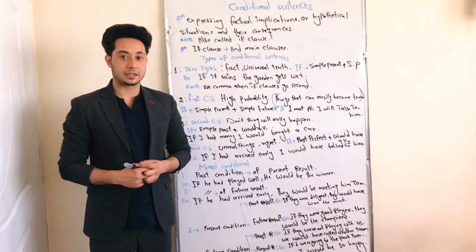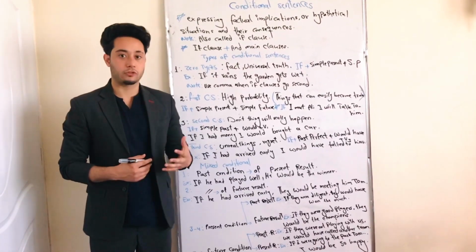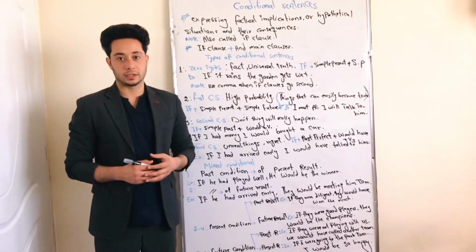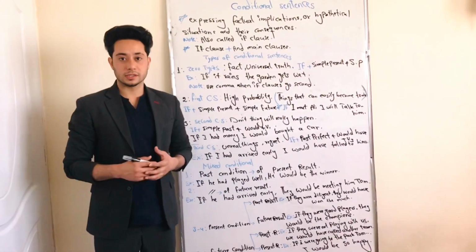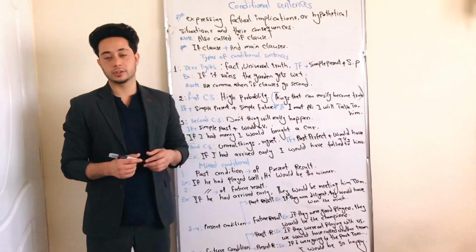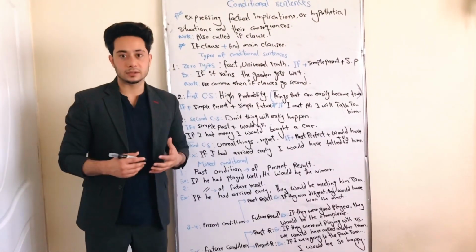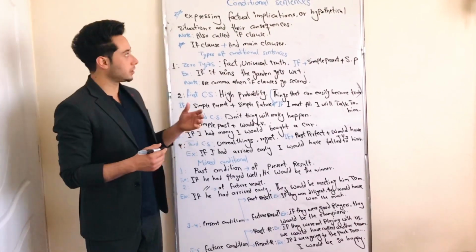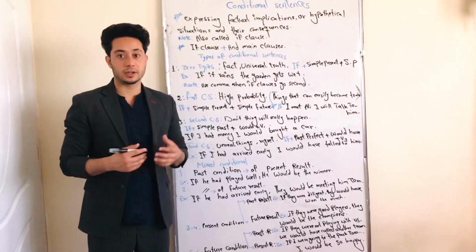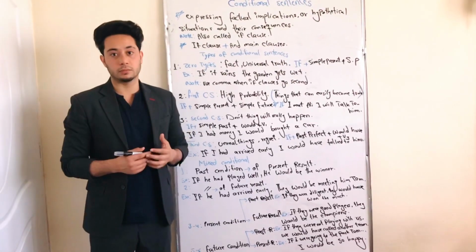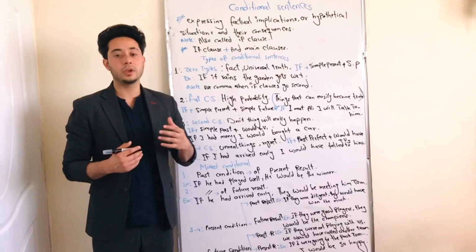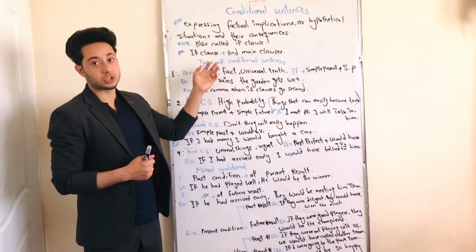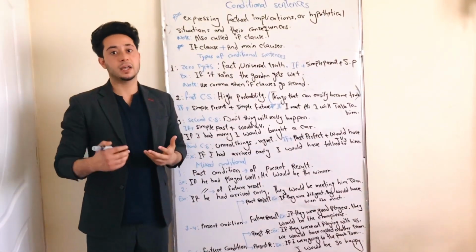Okay, conditional sentences. First, before talking about the types of conditional sentences, it will be much better to talk about the definition. What is a conditional sentence? We use conditional sentences to express factual implications. Also, we can use conditional sentences to talk about unreal situations, unreal conditions, and hypothetical situations. What are hypothetical situations? It means when we are talking about imaginary situations, we can use conditional sentences. We can also call conditional sentences the if clauses.